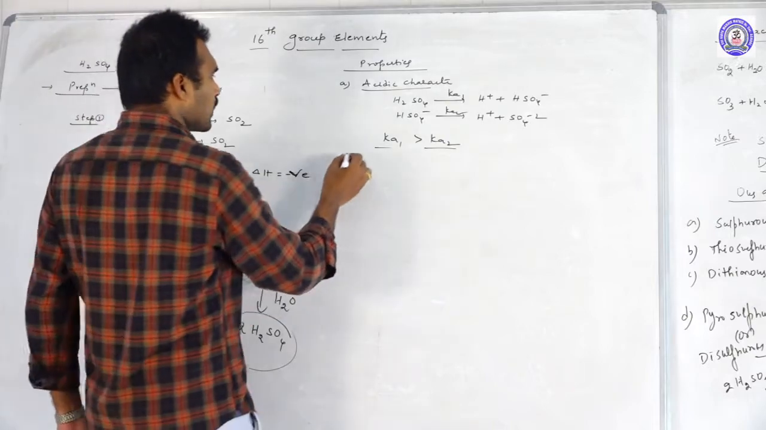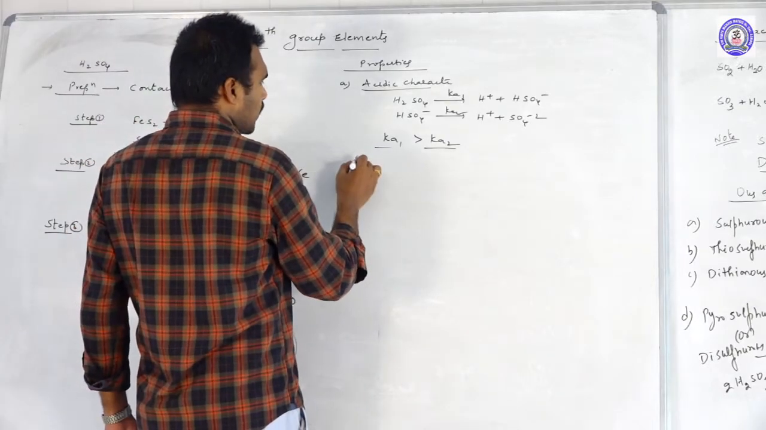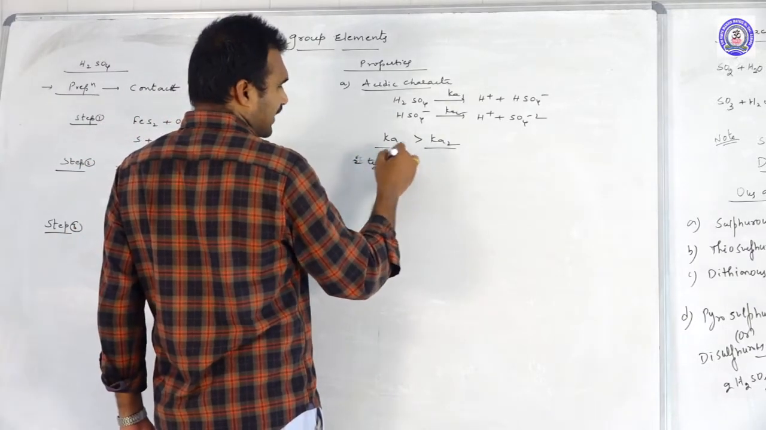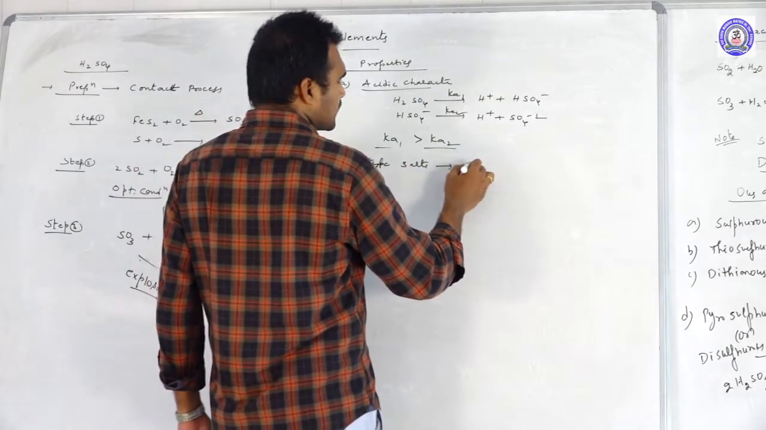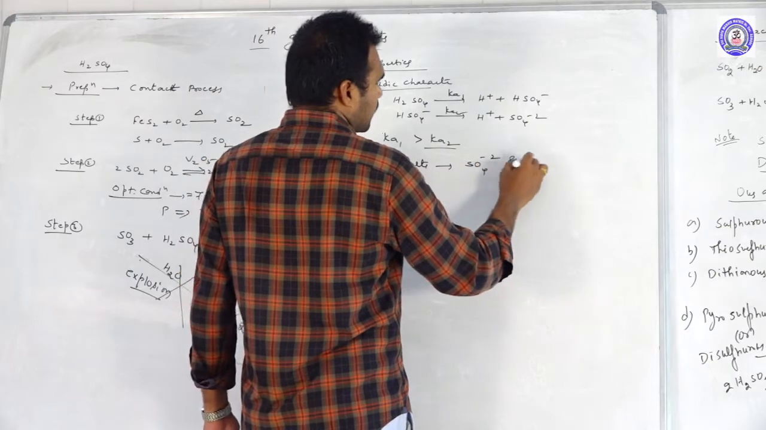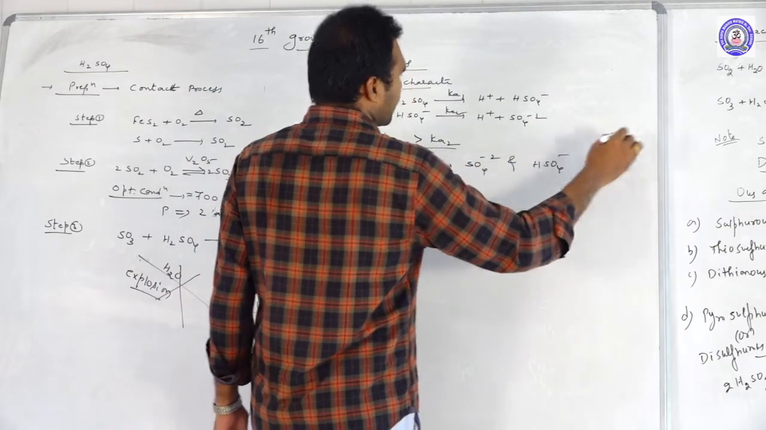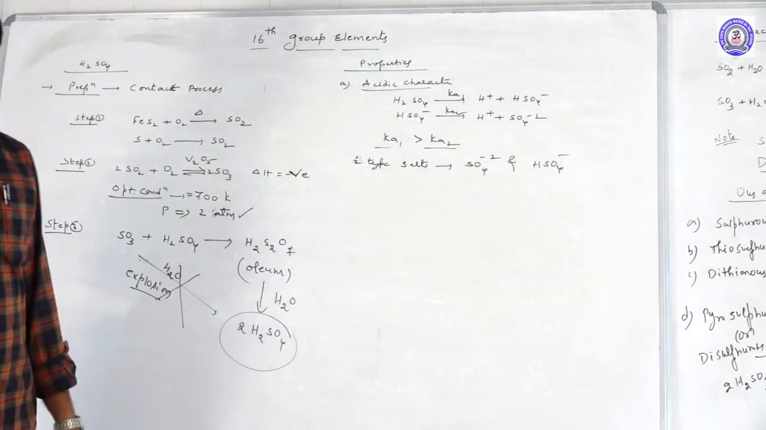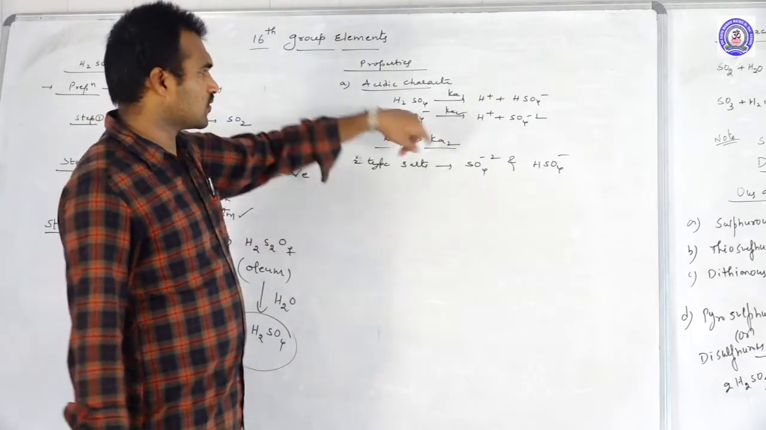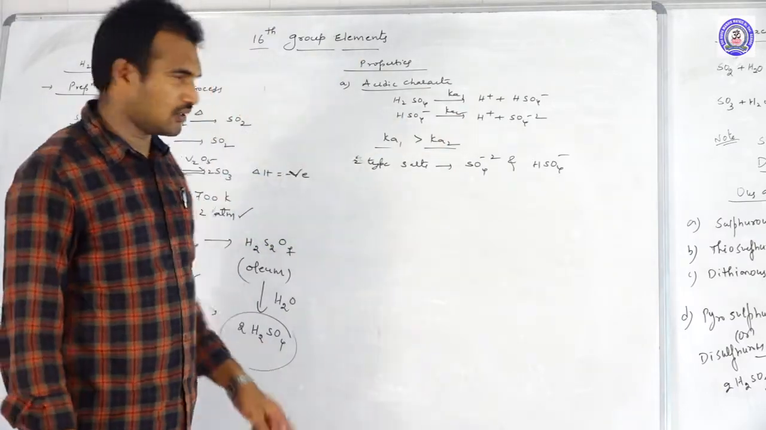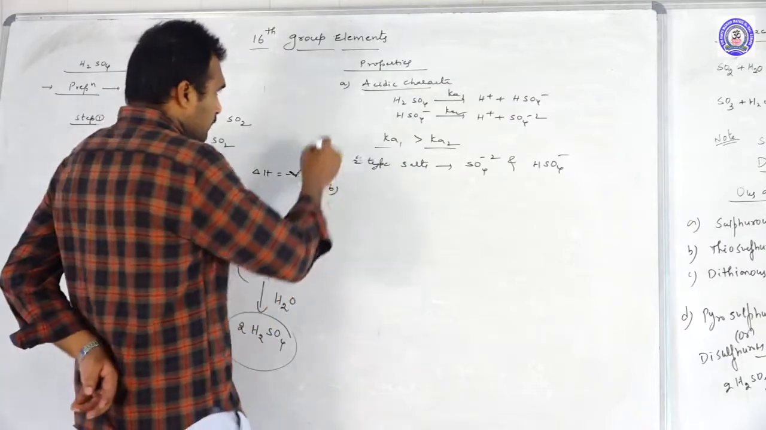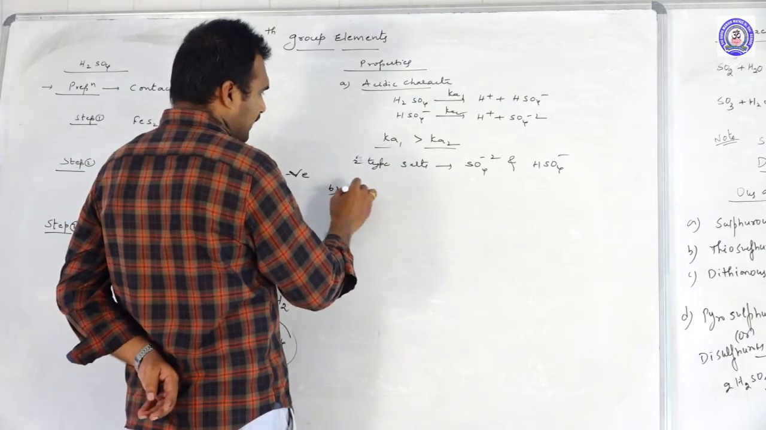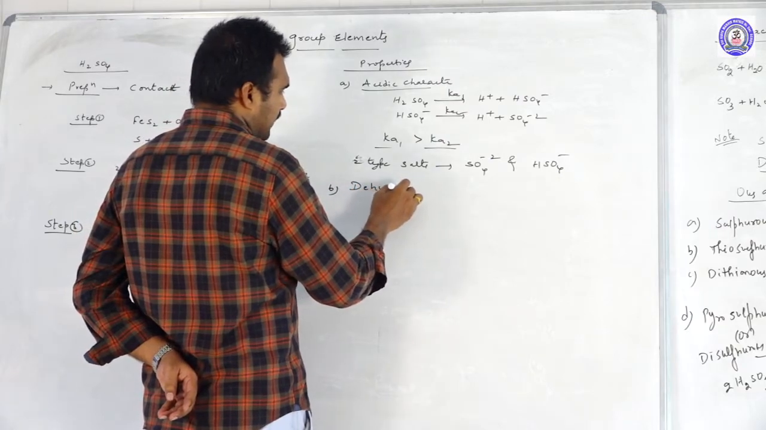Because of the release of two protons, it forms 2 types of salts when it reacts with bases. What are the salts it produces? One is sulfate salts, another one is bisulfate salts. Two types of salts are produced when it is treated with bases. That is the first, the acidic character.